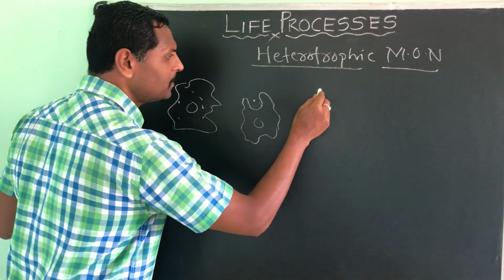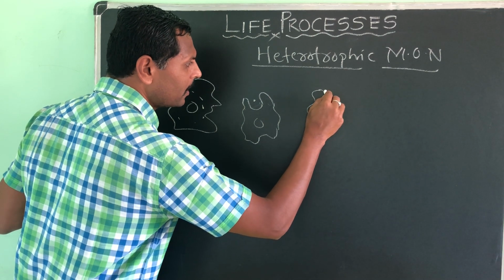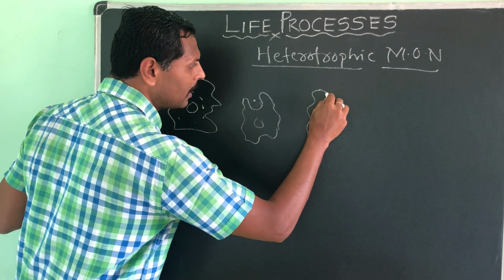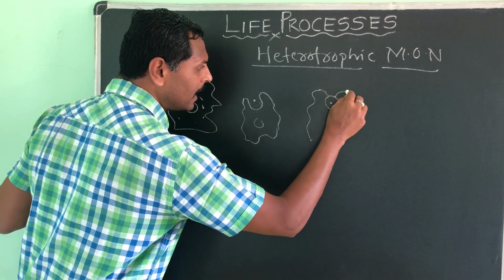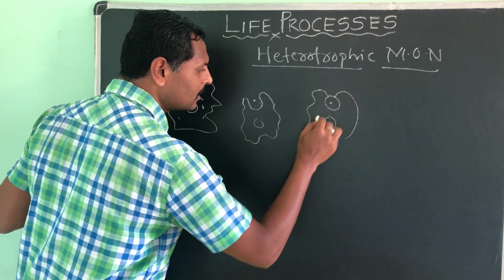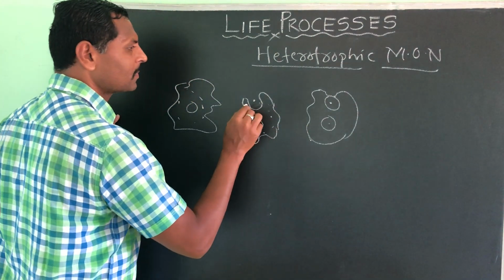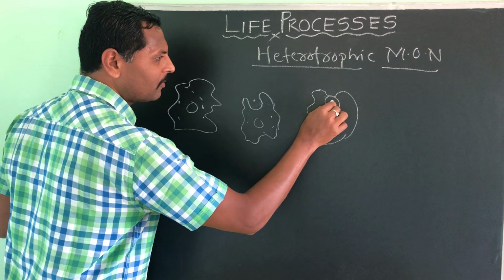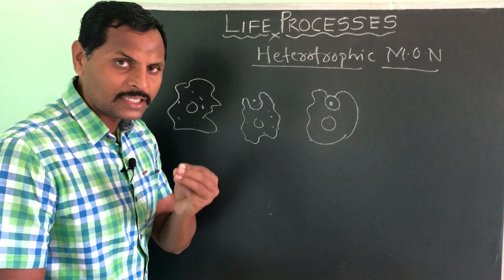Then the food will be engulfed by this, forming a food vacuole in it. And this is the nucleus, and the cytoplasm. This is the engulfed food, or the ingested food.